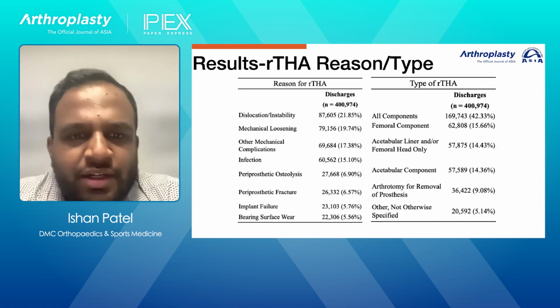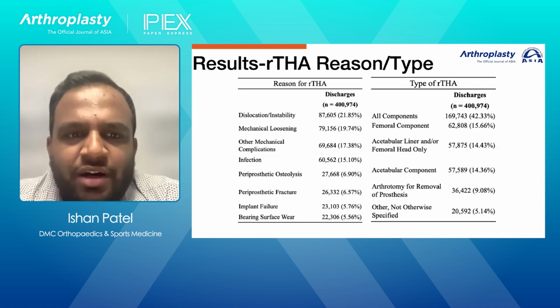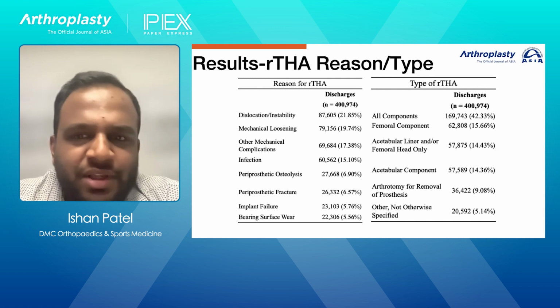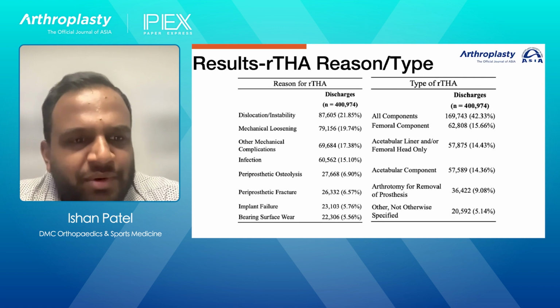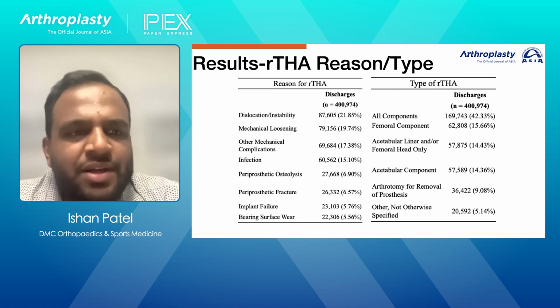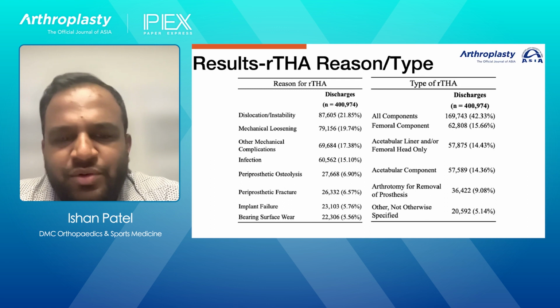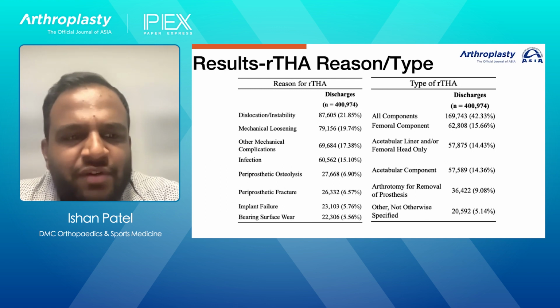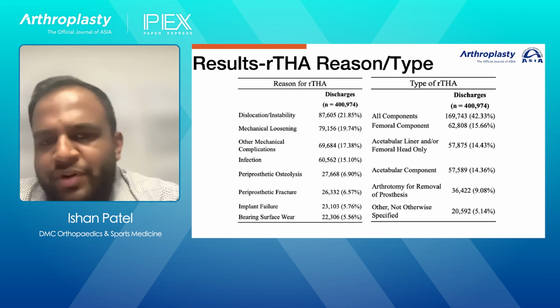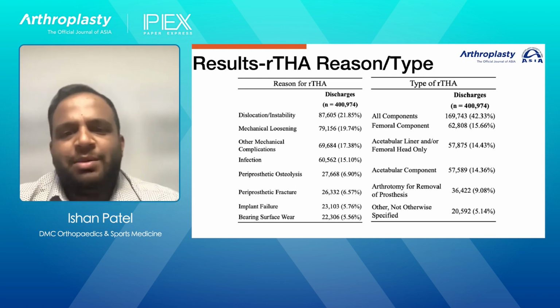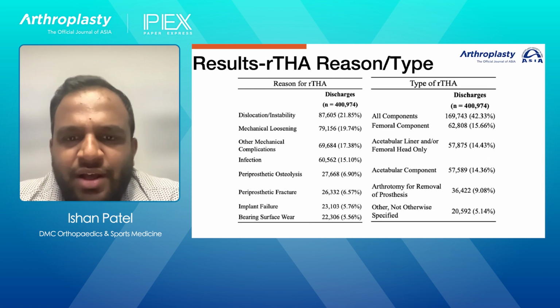This chart here demonstrates the reason for patients having revision total hips and then the type of revision that they had. So by far the most common reason for revision was dislocation or instability, which accounted for about 21.85%, followed by loosening and then other mechanical complications. In terms of the type of revision, the most common type was of all components, both the femoral and acetabular component, followed by the femoral component, followed by the liner or head exchange.